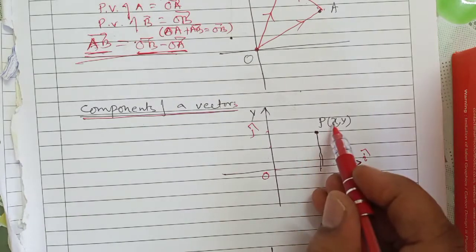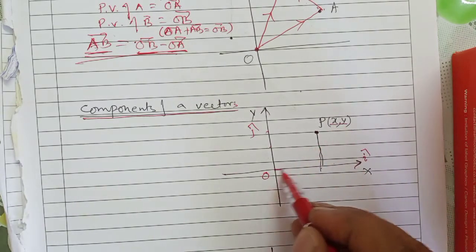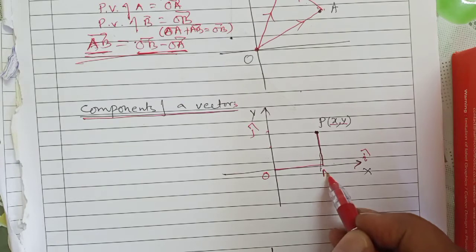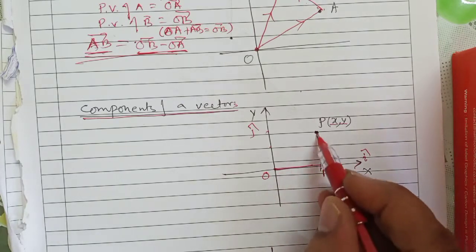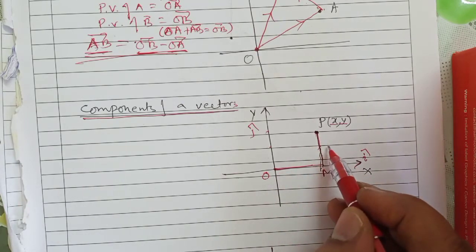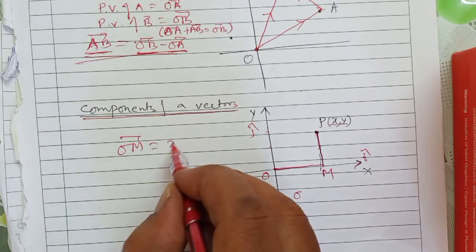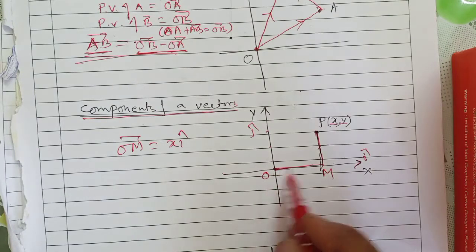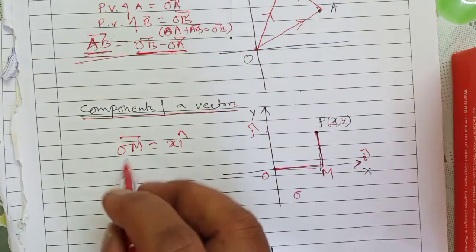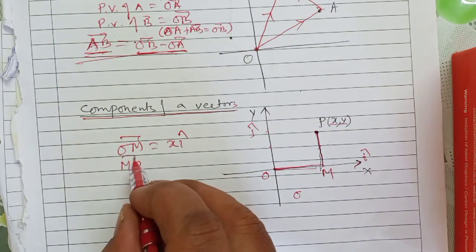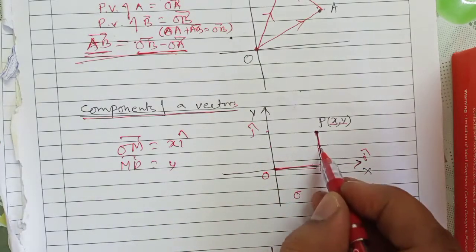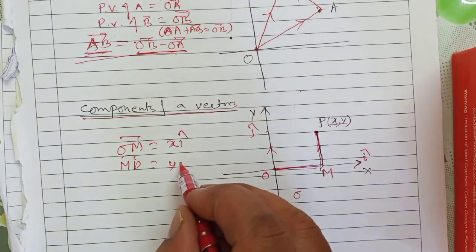Suppose P is a point (x, y), meaning OM is x and MP is y. Then the OM vector will be x i cap, since the length is x and the direction is i cap, and the MP vector will be y j cap, since the length is y and the direction is j cap.